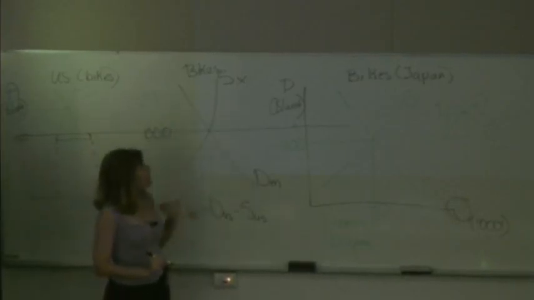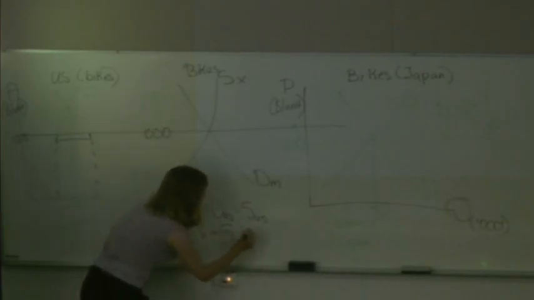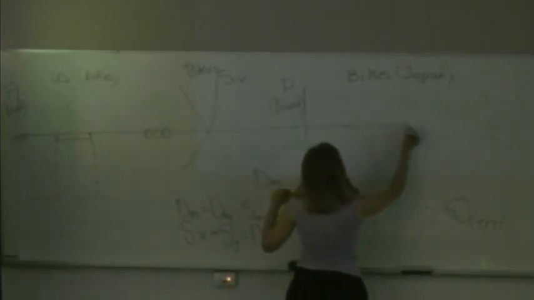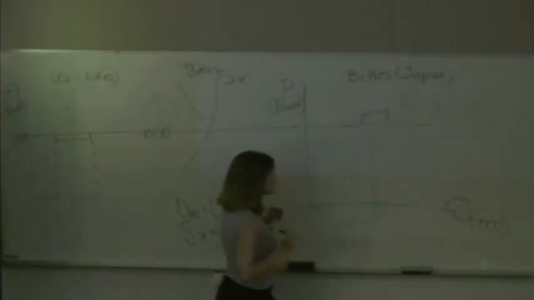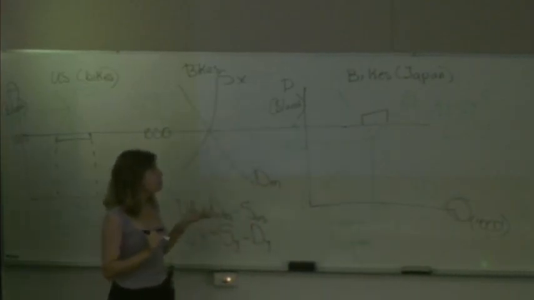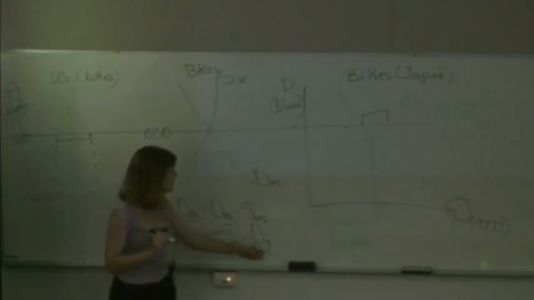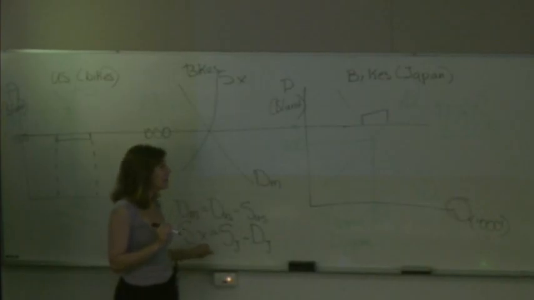The supply in the international market is the supply of exports. The supply of exports is equal to the supply of bikes in Japan, take the demand for bikes in Japan. At the world price, a surplus emerges, because at this higher price, people are willing to buy less than is being supplied.